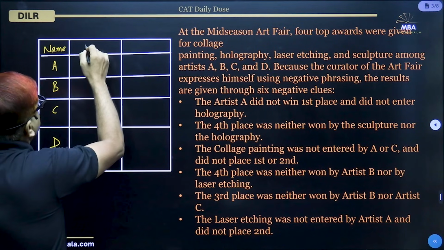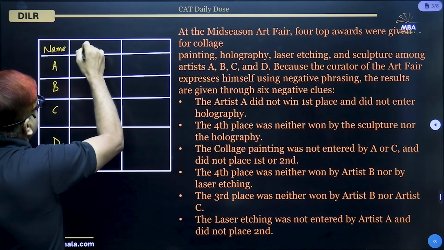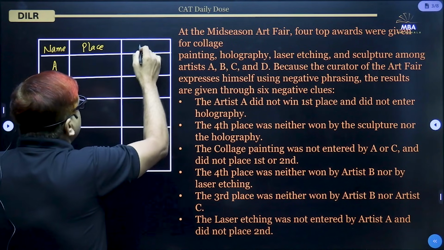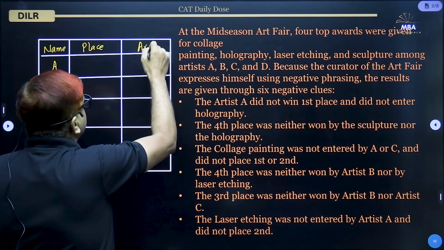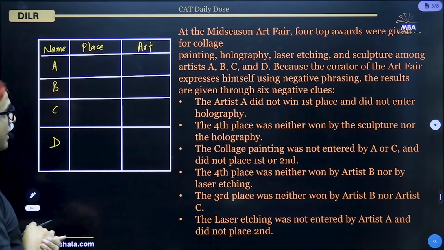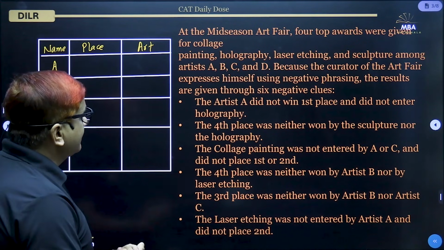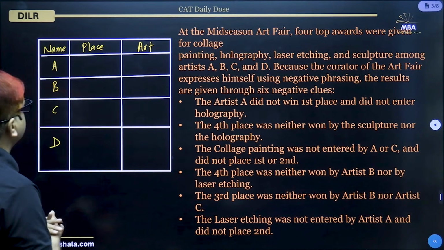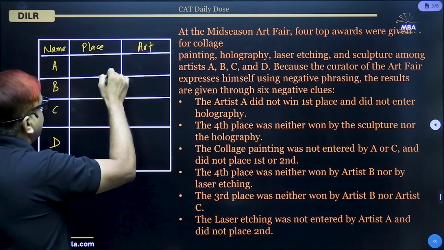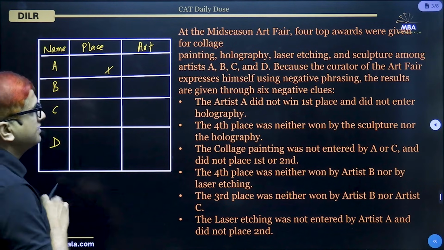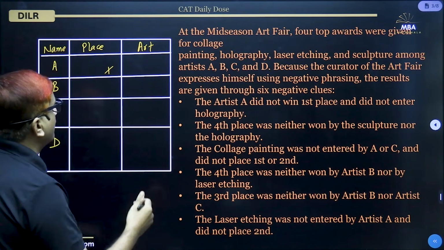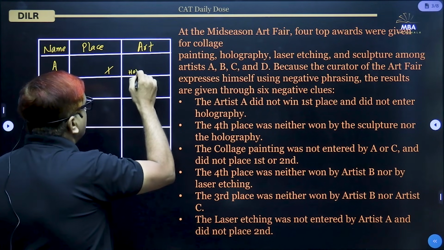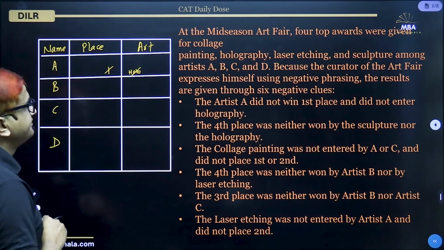So here the place that they are getting, first, second, third, fourth, and here the art that they are submitting. Now, as we are given the negative information, the artist A did not win first place. We can write it like this, that one will not come here, and did not enter holography. So that we can write as, here holography will not come.